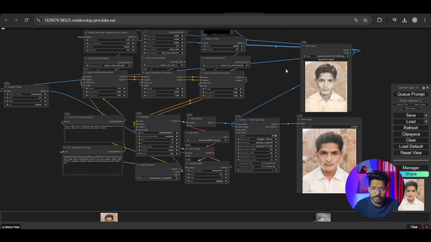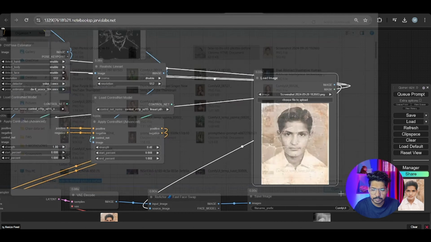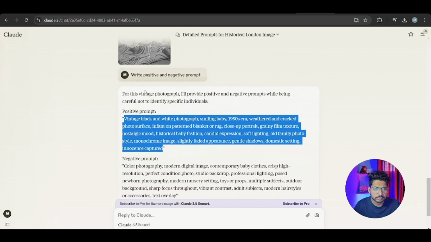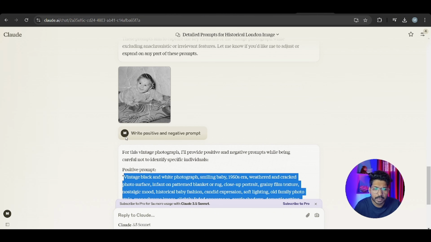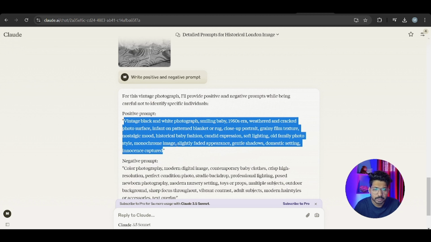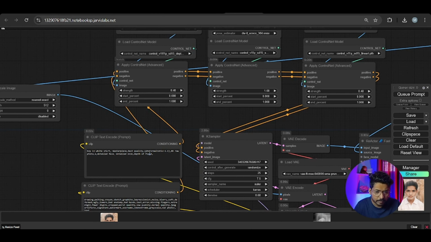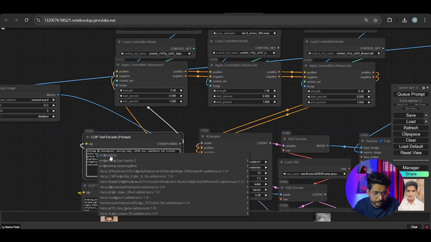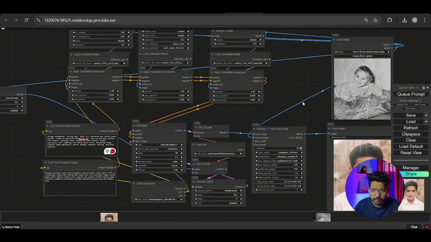Okay, let's use another one. Let's use this image. For this image, I use Claude. This is the large language model by Anthropic. You can use that one. I use it to write a positive and negative prompt for this image. So it gives me this one. I changed some of the things. Let me show you. In the positive prompt, I give this one, and I remove the black and white part. Okay, and let's run this one.